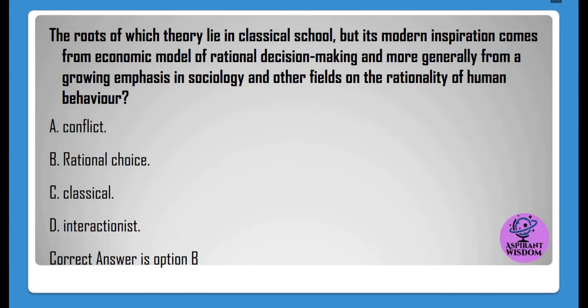The roots of which theory lie in classical school, but its modern inspiration comes from economic model of rational decision-making and more generally from a growing emphasis in sociology and other fields on the rationality of human behavior? A. Conflict. B. Rational choice. C. Classical. D. Interactionist. Correct answer is option B.